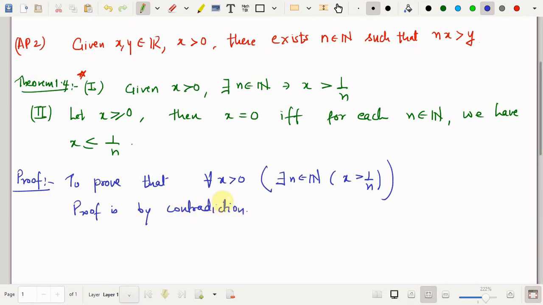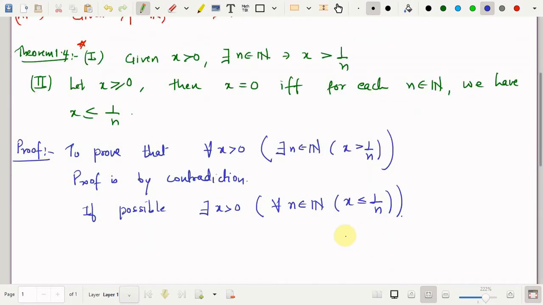So by contradiction means what? We assume that the statement is false, and we are led to a contradiction, which forces us to conclude that whatever we have assumed is false, and therefore whatever is given is true. So if possible, suppose the negation of this statement is true. You know how to negate: there exists x positive such that for all n belongs to N, you have x is less than or equal to 1 by n.